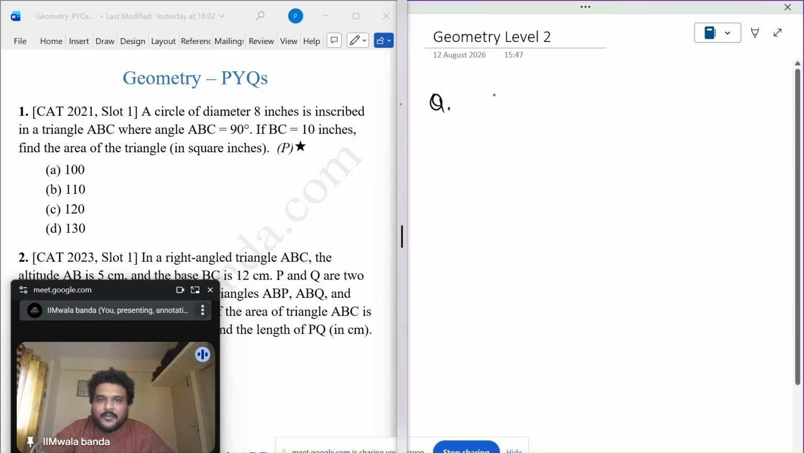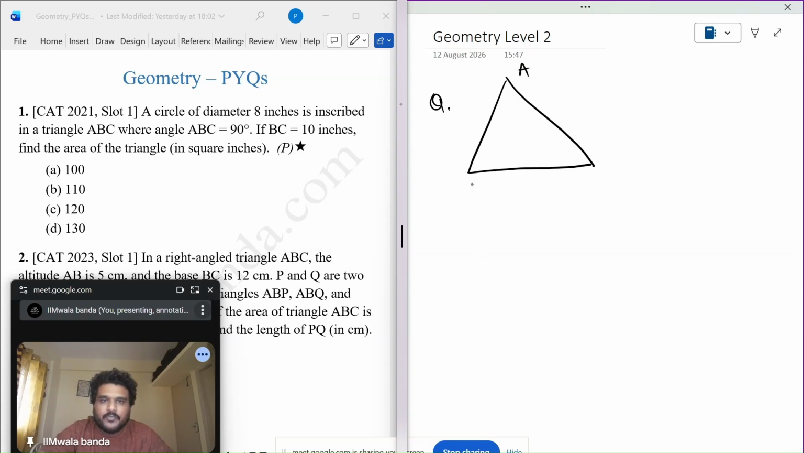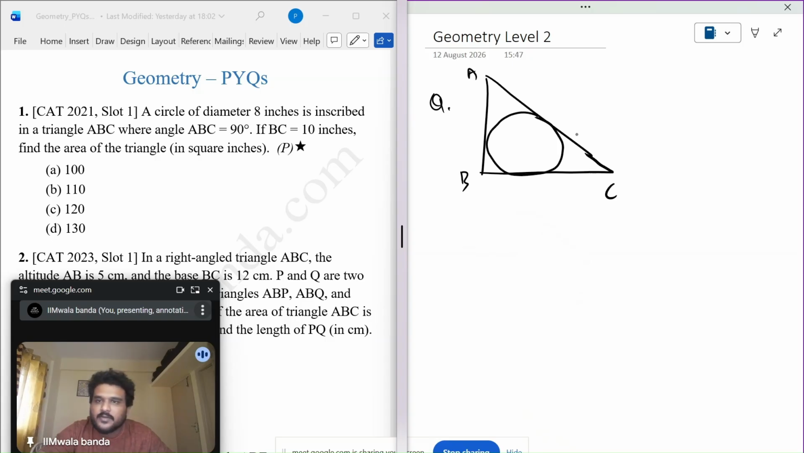A circle of diameter 8 is inscribed in a triangle ABC where angle ABC is 90 degrees. So ABC is 90 degrees, and there's a circle inscribed in this. If BC is 10, find the area of the triangle. I need AB for area, and it is saying that the diameter is 8, so the radius is 4.